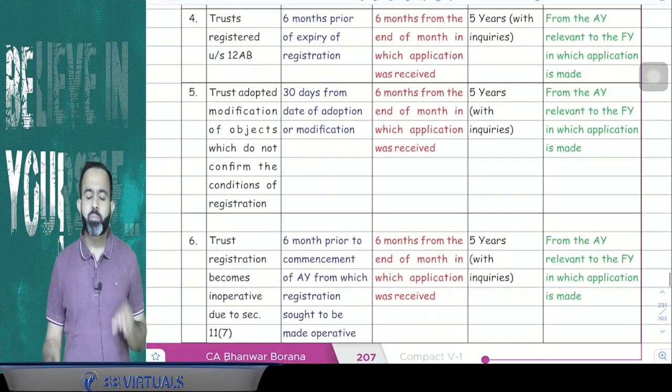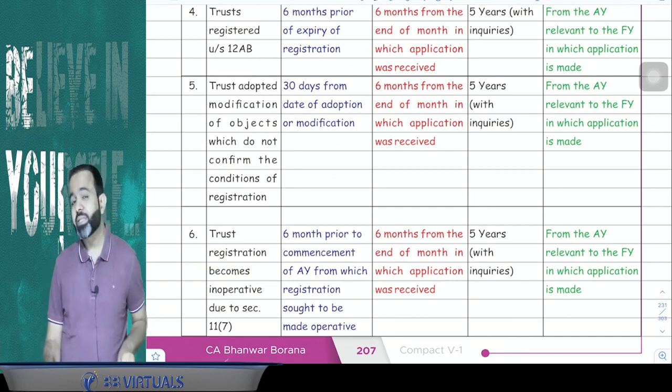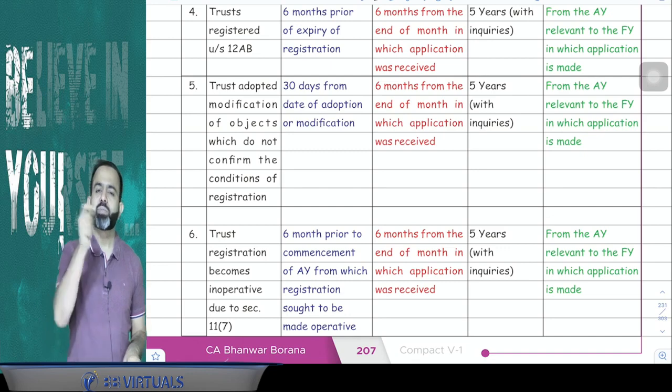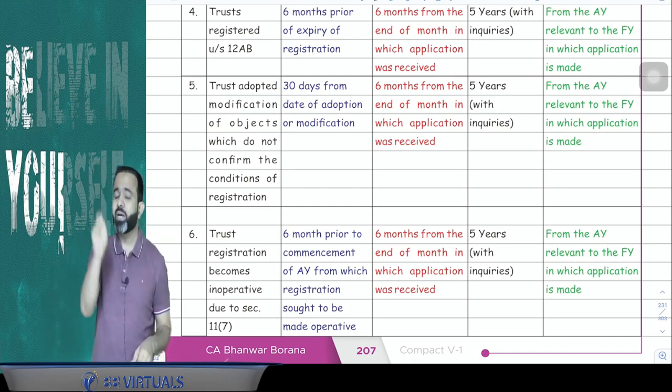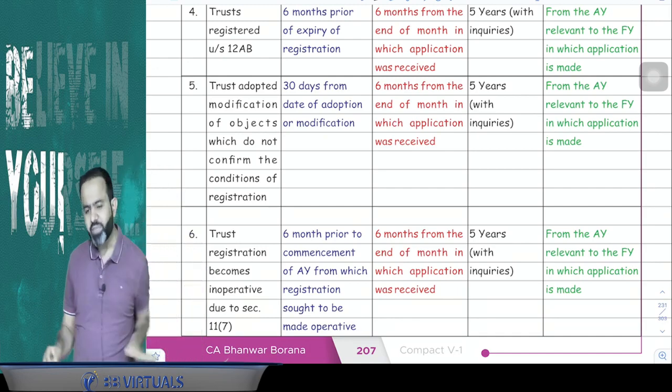Now next part is, suppose trust has changed their object. Trust made some modification or alteration in their object. Then what will happen? Within 30 days from the date on which that modification took place, trust has to apply for fresh registration. And once the trust applied for fresh registration, then within 6 months from the end of the month in which the application is received by the commissioner, the commissioner will give the registration after all the inquiry, for 5 years. You got my point or not?